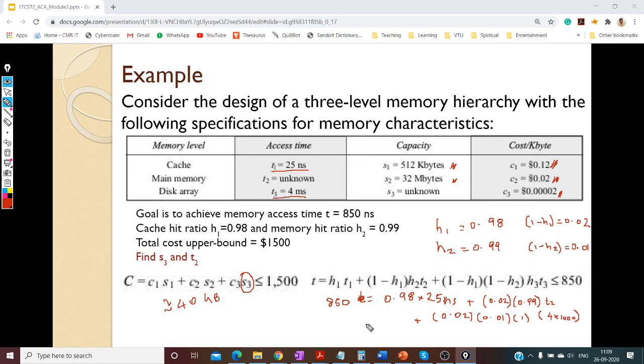If you solve this, you should get 1250 nanoseconds. So that's your T2. All right, fine. Anyway, you practice this. Work it out. These are some of the problems that you might get in your exam, so please work on this.